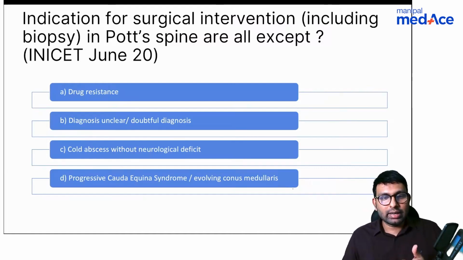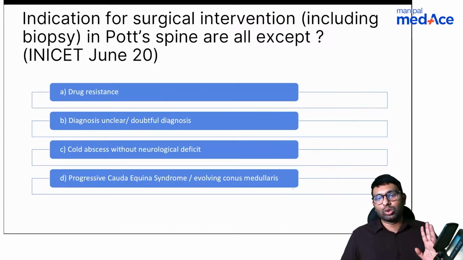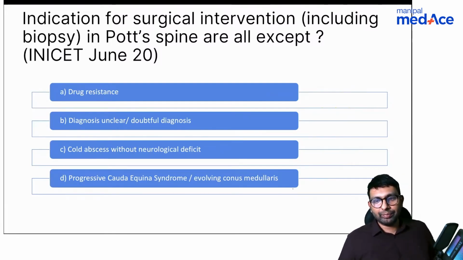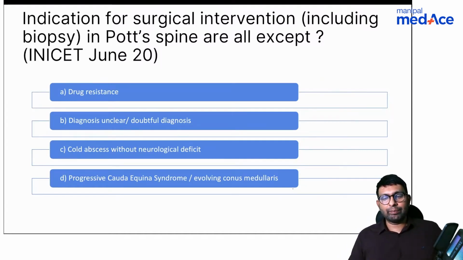The options are drug resistance, diagnosis unclear, doubtful diagnosis, cold abscess without neurological deficits, and progressive cauda equina evolving conus medullaris. This is a direct recall question from INI-CET June 2020. Stardust feels it's A. Shabir says it's C.